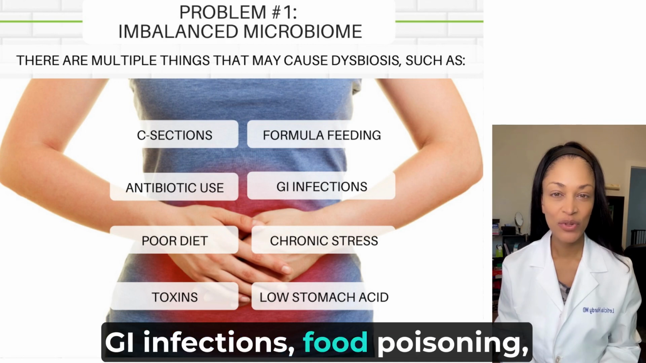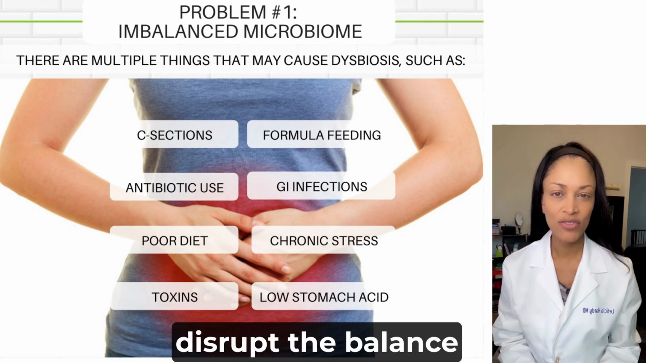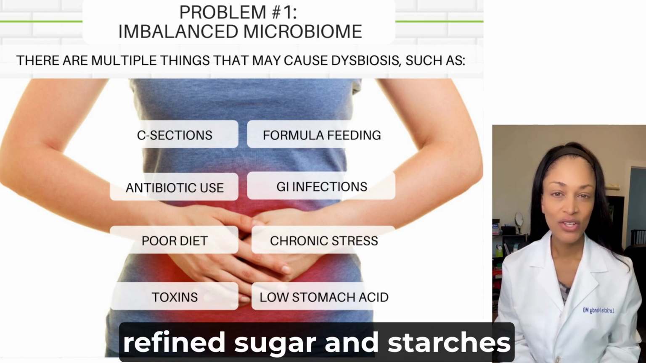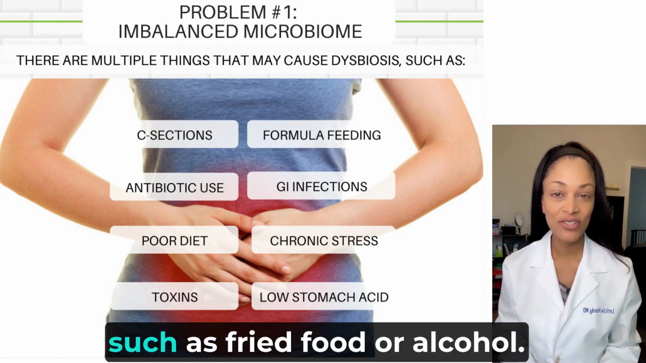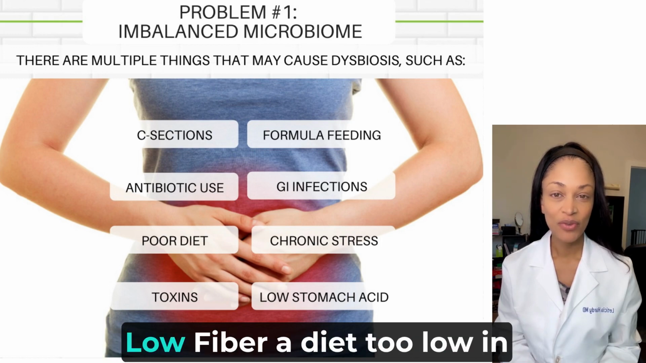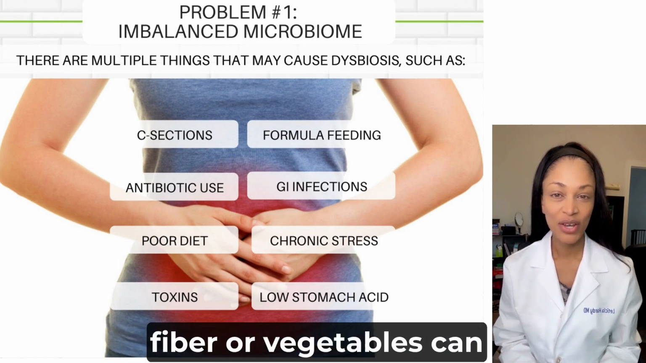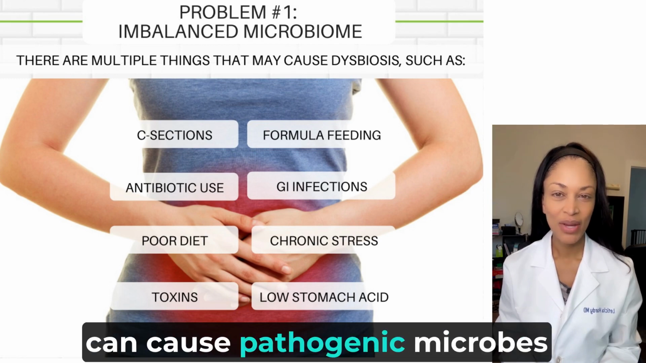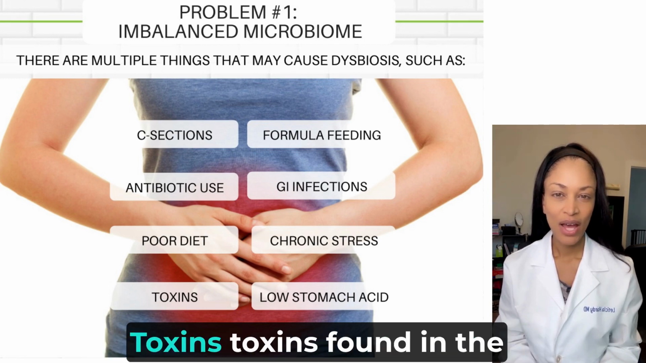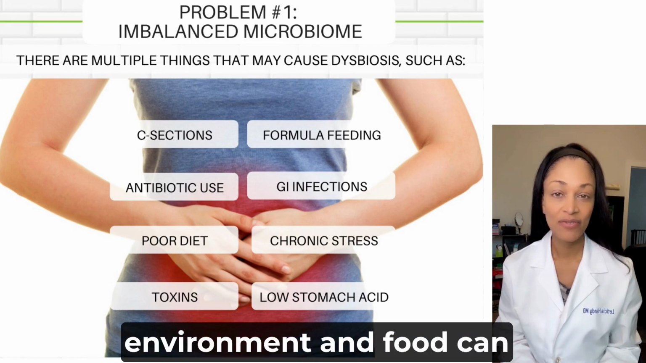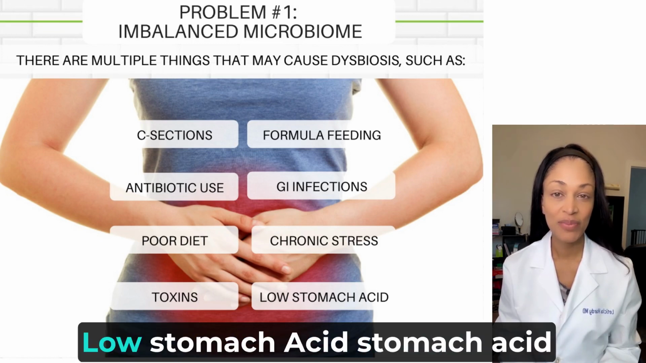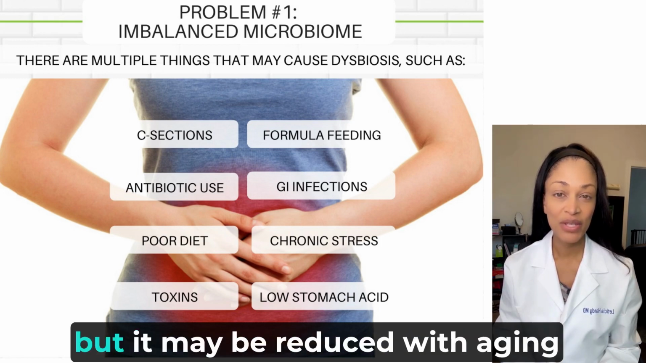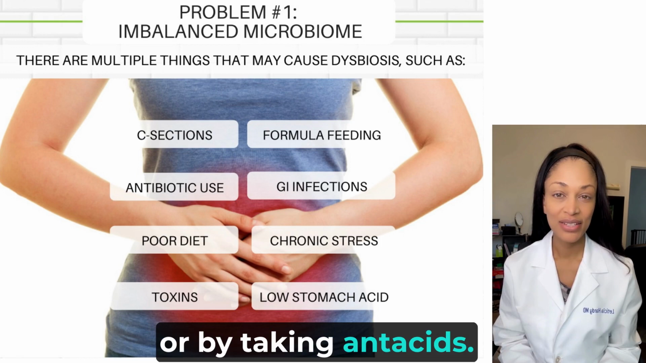GI infections, food poisoning, traveler's diarrhea, and stomach bugs disrupt the balance of the microbiome. Poor diet. A diet too high in refined sugar and starches, inflammatory fats such as fried food, or alcohol. Low fiber. A diet too low in fiber or vegetables can cause dysbiosis. Chronic stress. Chronic stress can cause pathogenic microbes to thrive and overgrow. Toxins. Toxins found in the environment and food can cause dysbiosis. Low stomach acid. Stomach acid kills pathogenic microbes that are ingested along with food, but it may be reduced with aging or by taking antacids.